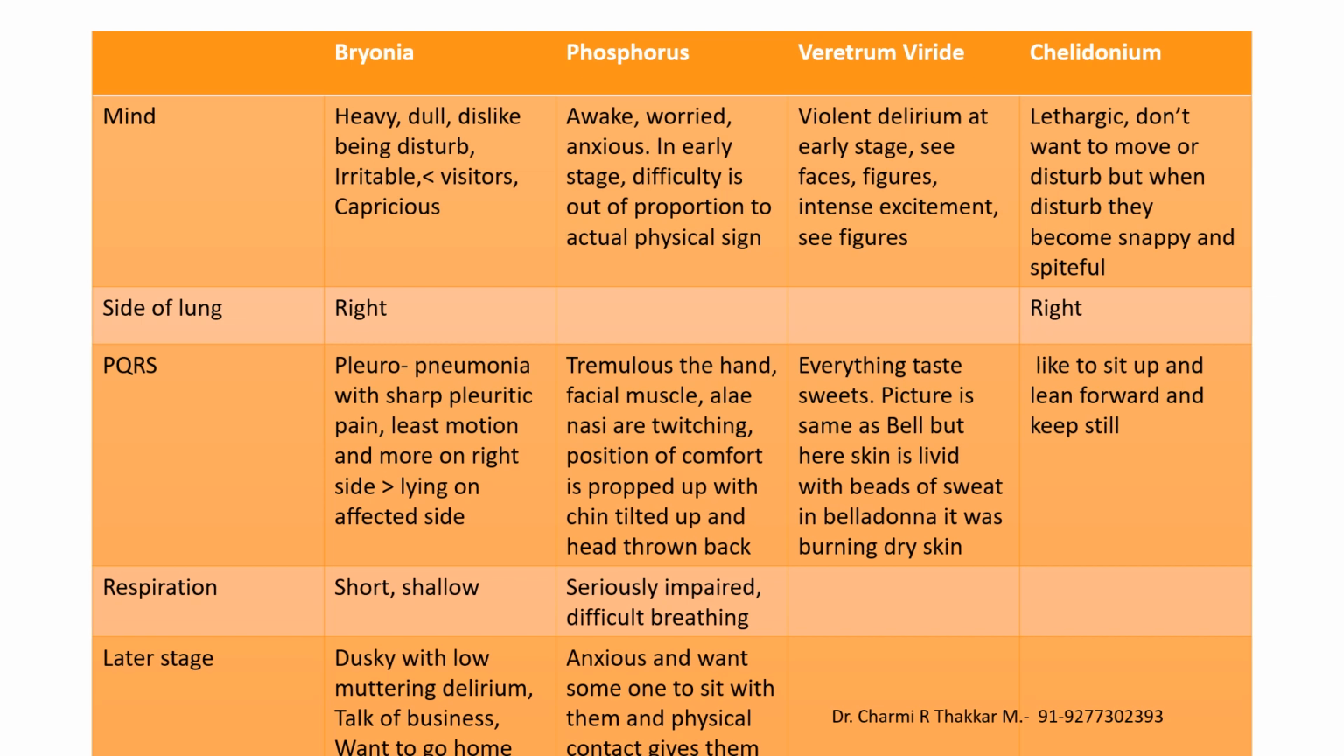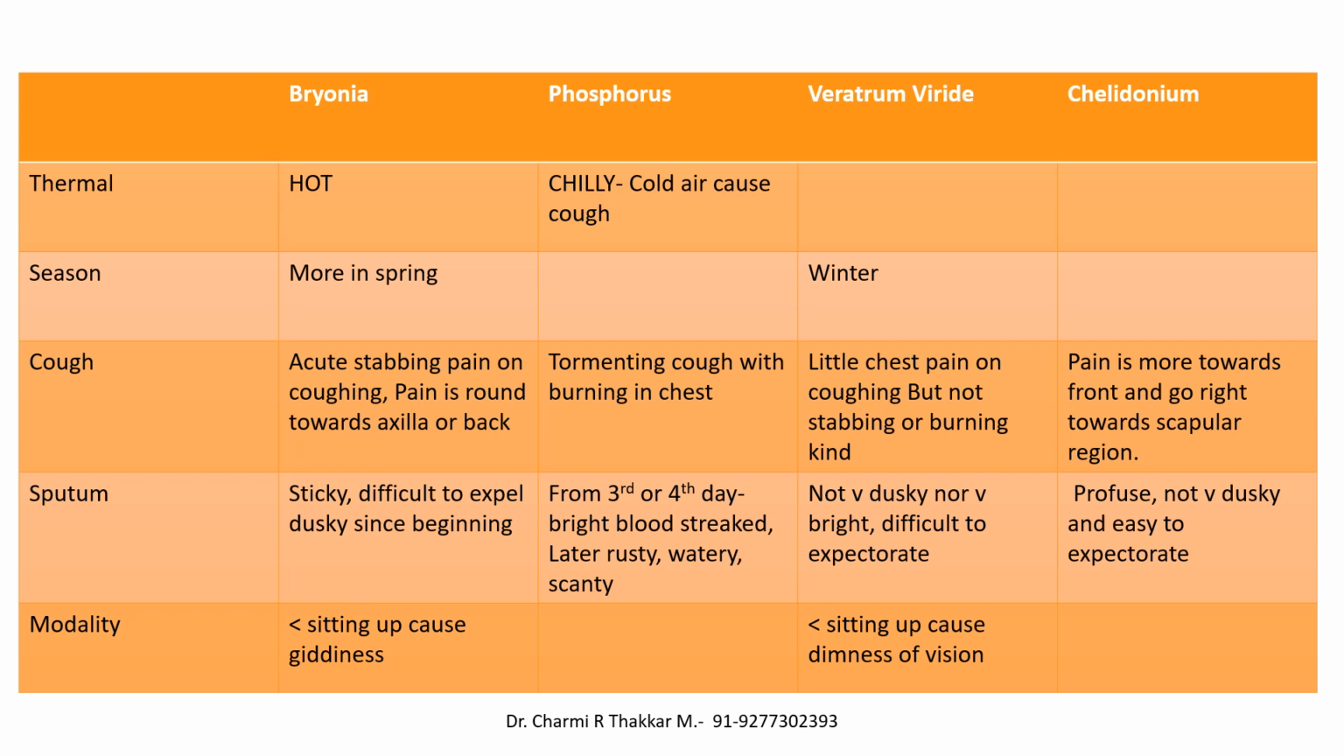In the later stage, the patient can be dusky with low muttering delirium, talks of business and wants to go home in bryonia. In phosphorus, it can be anxious and wanting someone to sit with them and give them physical contact. We have to ask for the thermal, where the patient can be hot as in bryonia or chilly as in phosphorus. We have to see the weather correlation.